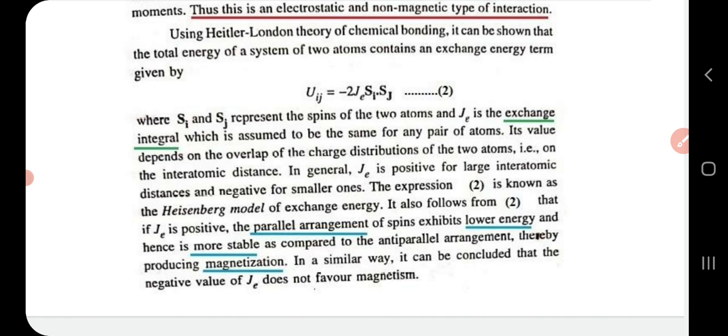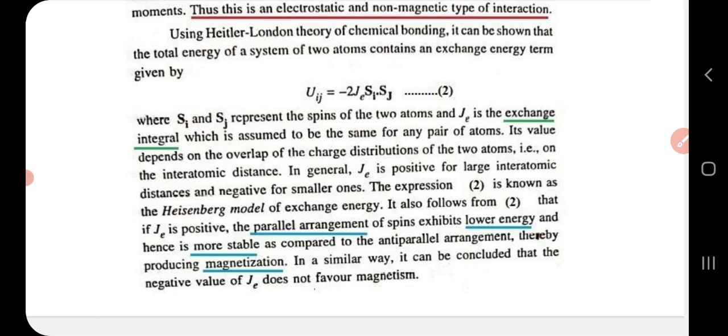Now it will be just the reverse if interatomic distance is small. If interatomic distance is small, exchange integral will be negative, then that implies anti-parallel arrangement of spins, which in turn will imply higher energy and less stability. So we can conclude that negative value of J does not favor magnetism. Now this equation 2 is also called the Heisenberg model of exchange energy.